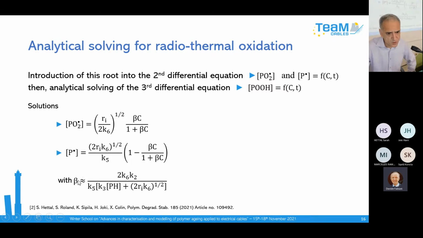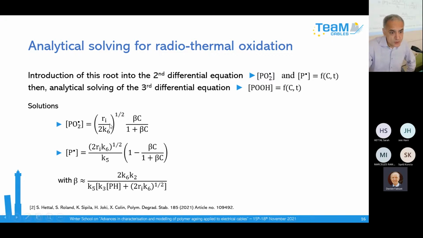Beta is a parameter separating the regime in oxygen default from the regime in oxygen excess. In the regime in oxygen excess, you can consider that in your material, the quantity of oxygen is enough to have the maximum rate of oxidation. You cannot go to a higher rate. It is impossible, because you have one oxygen molecule per one alkyl radical, and if you add a new oxygen molecule, you cannot accelerate. So you have a maximum concentration of oxygen to obtain this maximum rate.